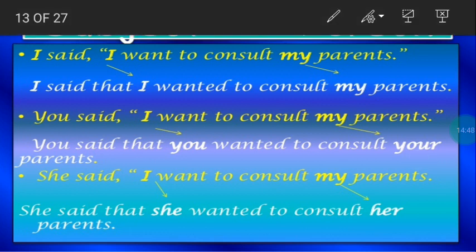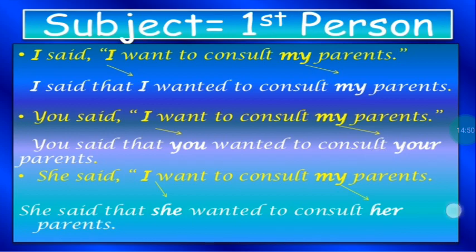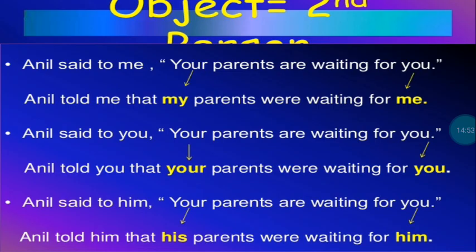Then the next set of examples are objects. It changes according to the second person. Anil said to me, your parents are waiting for you. Anil told me. Now me is the object, right? Anil told me that my parents were waiting for me.